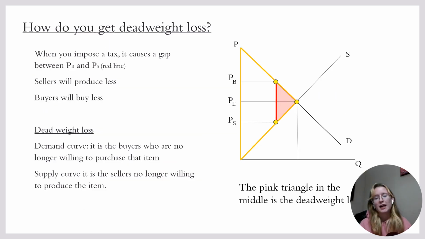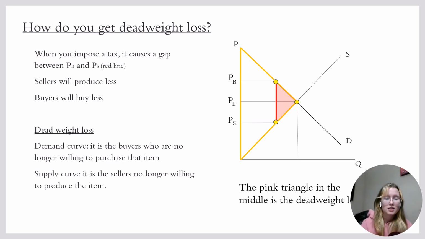So when you impose a tax, it causes a gap between the price that buyers are willing to pay and the price that sellers are willing to sell at. So we can say on our graph there, the red line is going to be the tax. So it clearly shifts the demand, moves along the supply and demand curve there. So sellers are going to produce less and buyers are going to buy less.